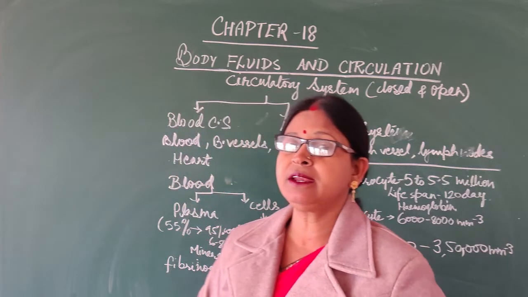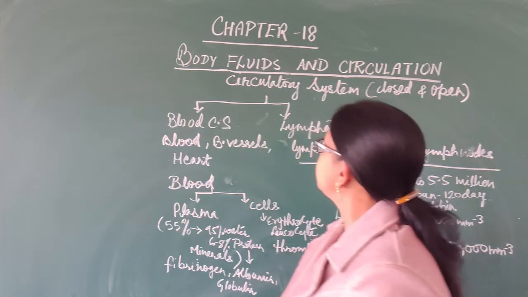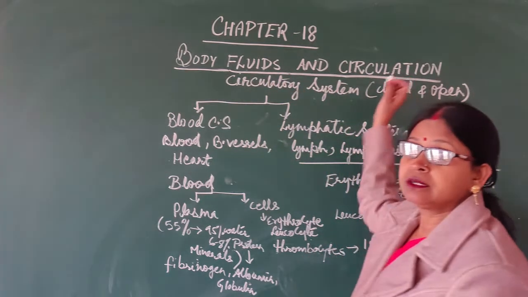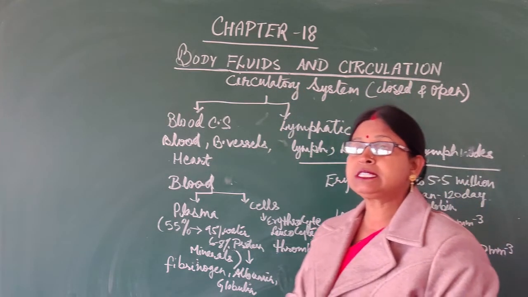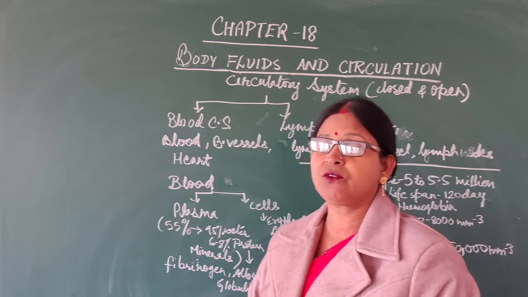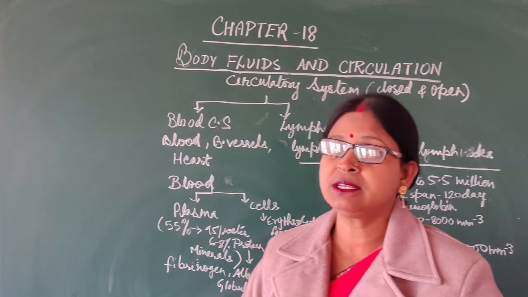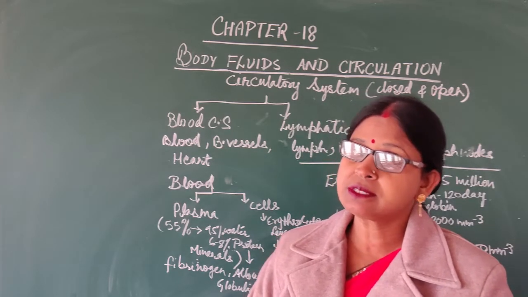Start chapter number 18, that is Body Fluids and Circulation. The circulatory system you can see in different types of organisms. They are of two types: first is the open circulatory system and the other is the closed circulatory system.